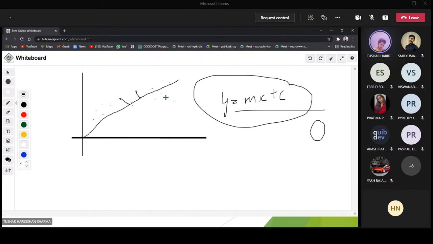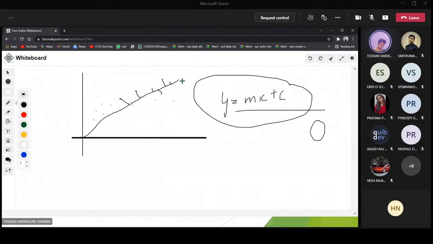And what is the best fit line? A best fit line is a line which passes very near to these points. Near to these points means the distance between the point and this particular line is minimal, you can say less than or equal to minimal. When these distances are minimal, we call it a best fit line.